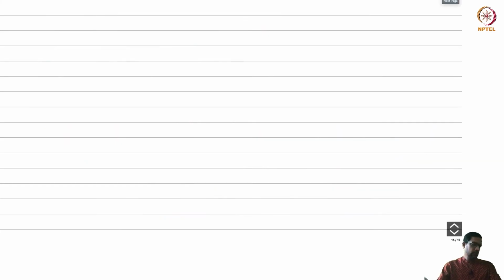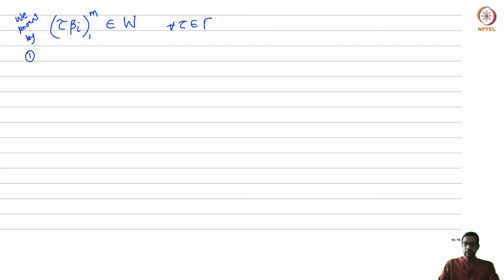Now what's the point of this? Let's apply the three properties of W. Let's look at this property here. We know that if you apply tau to beta i, the answer is in W. This was property 1 that I mentioned of W, for all tau in gamma.